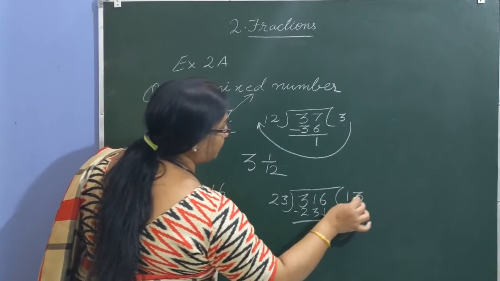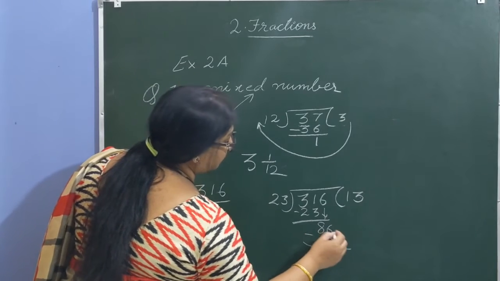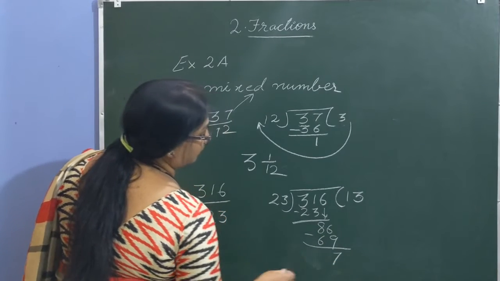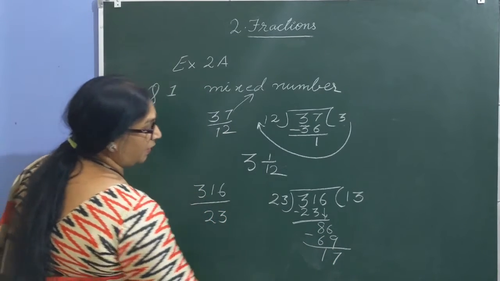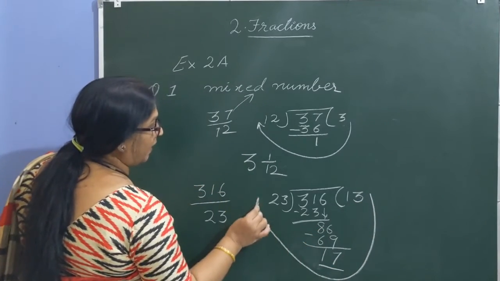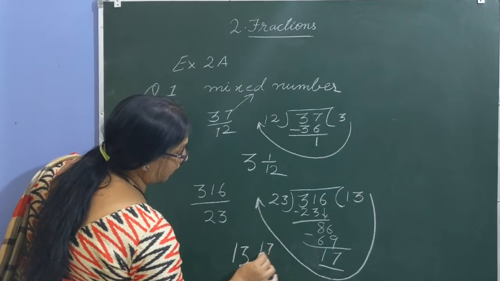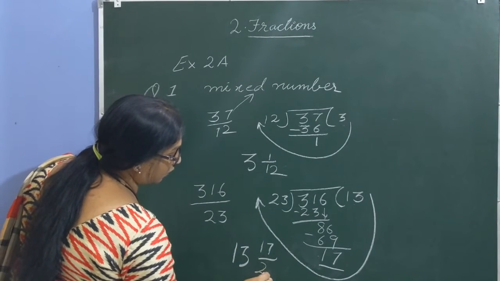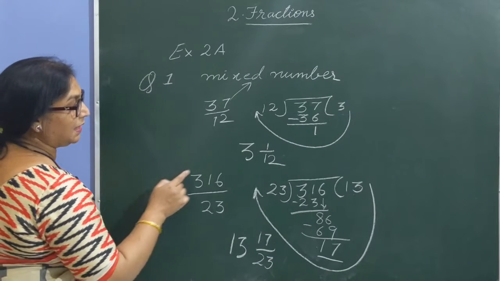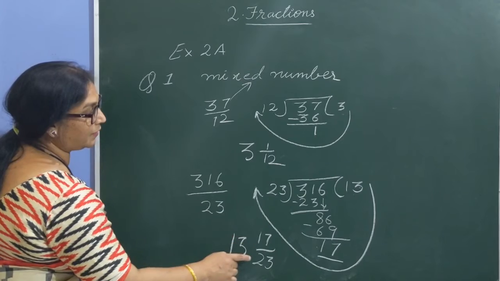Now it will go 3 times, 3 threes are 9, 3 twos are 6. Subtract, 86 minus 69 is 17. And here the division stops. Now convert it in this direction, write this as the whole number, then bring 17 as numerator followed by the common denominator 23. So when you convert 316 by 23 as a mixed number, it is 13 whole 17 by 23.